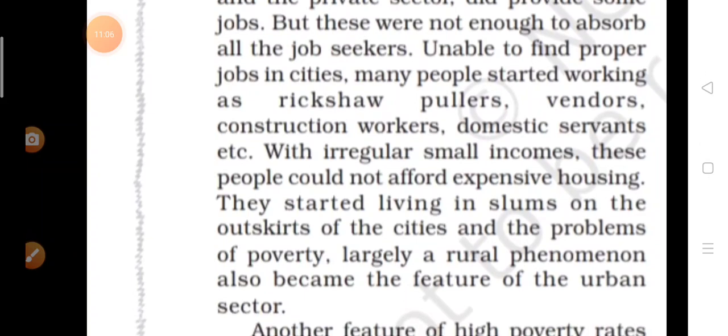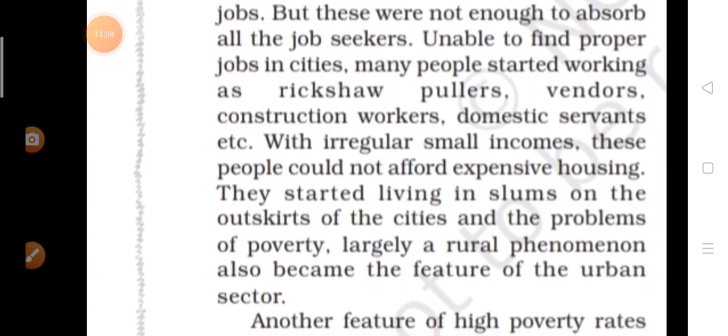With irregular small incomes, these people could not afford expensive housing. They started living in slums on the outskirts of the cities, and the problem of poverty, largely a rural phenomenon, also became a feature of the urban sector. Now you see, when they didn't get jobs in industries, they started working in the unorganized sector.